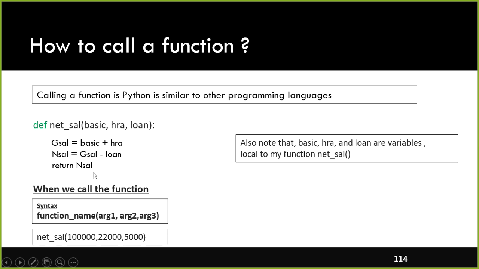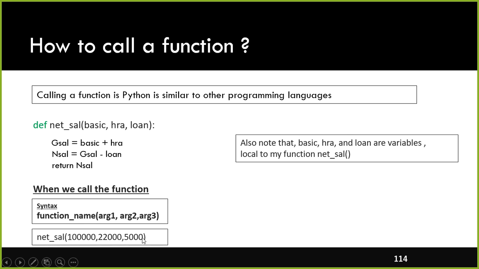All I am interested in is computing the net salary. In order to compute it, I should know the gross salary minus the loan, where the employee got some advance payment from the company. Every month the loan amount has to be subtracted. The return statement will return the net salary.